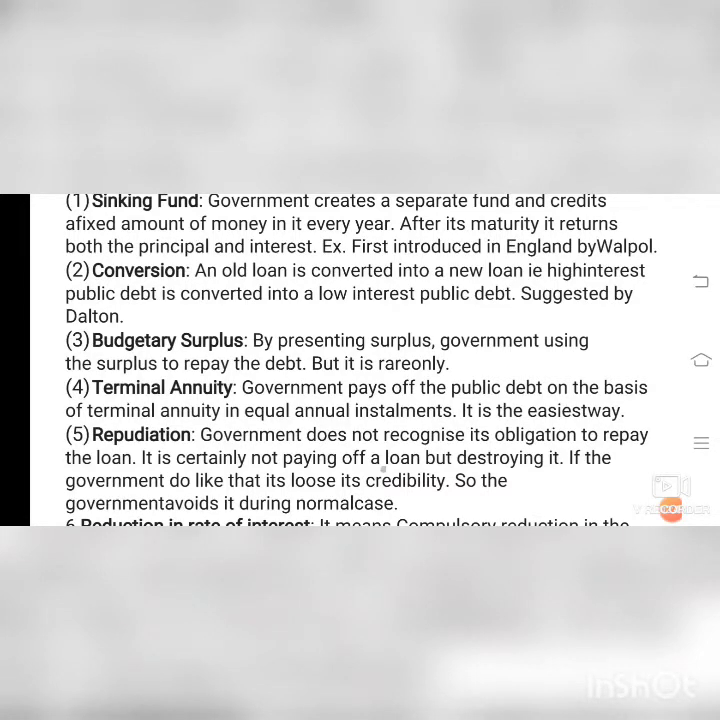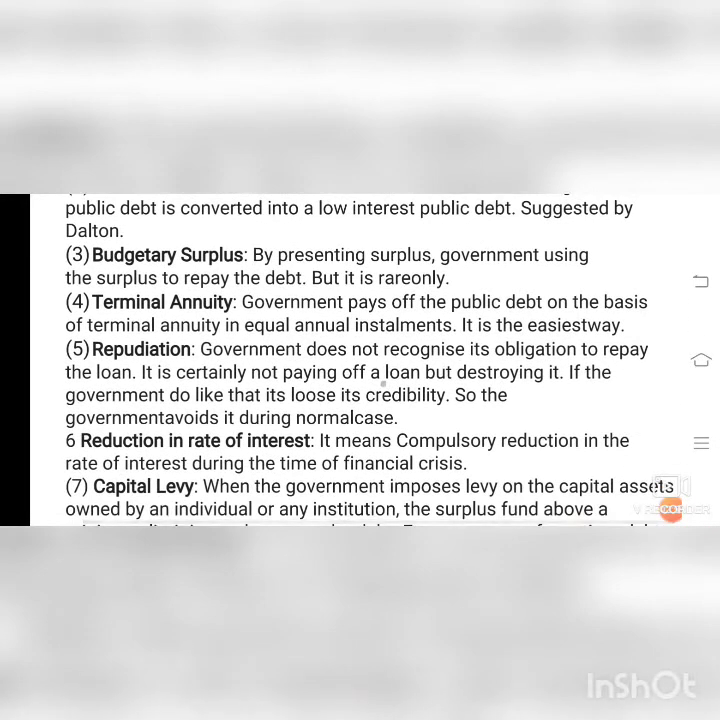So next one, repudiation. Government does not recognize its obligation to repay the loan. It is certainly not paying off the loan but destroying it. If the government does like that, it loses its credibility. So the government avoids it during normal times. For example, at present the situation for the farmers.